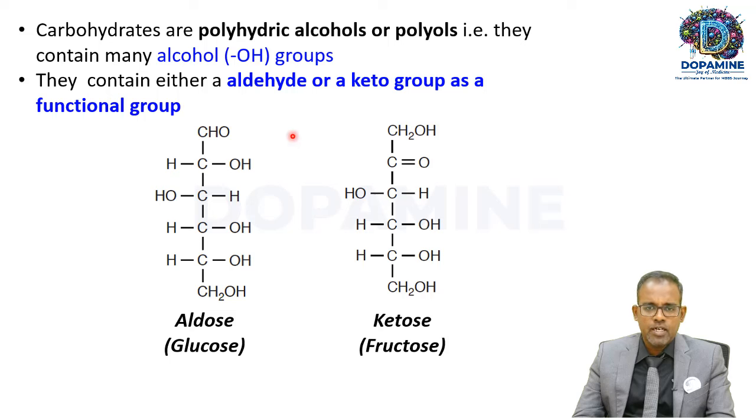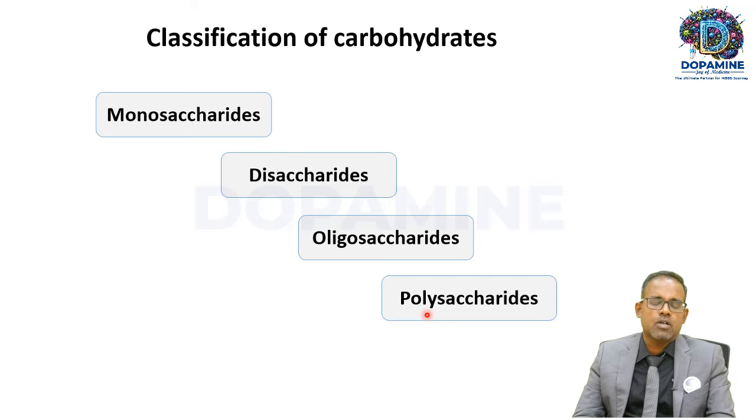Okay, they contain either aldehyde as functional group or ketone as a functional group. If they contain aldehyde as functional group, then they are called aldose. If they contain ketone as a functional group, then they are called ketose. For example, glucose is an aldose, fructose is a ketose. Okay, so this is how carbohydrates can be classified.